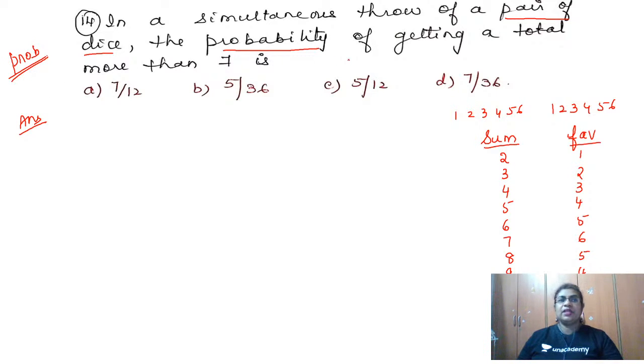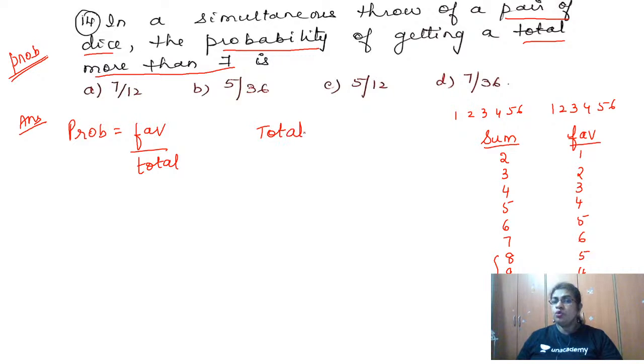Now let's come to the question. In a simultaneous throw of a pair of dice, the probability of getting a total, meaning sum, more than 7. So you don't want 7, you want sums more than 7, so all these cases. Probability is favorable by total. The total here is 6 into 6, which is 36. Always keep the total ready before you find the favorable cases.